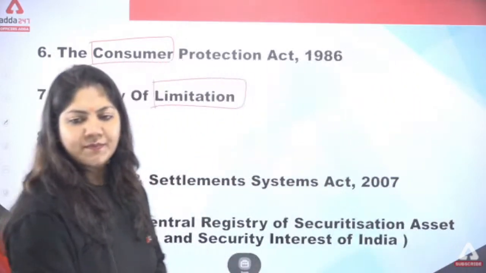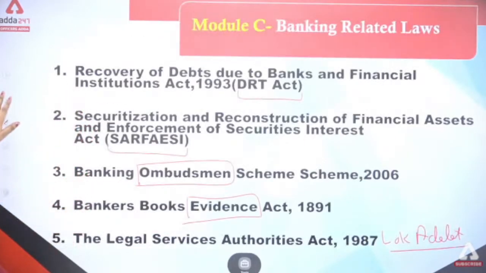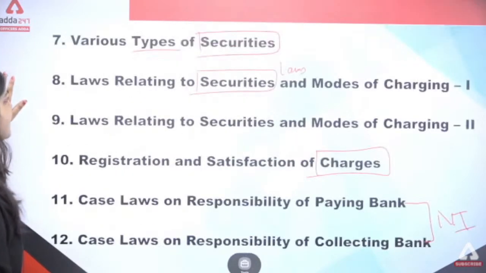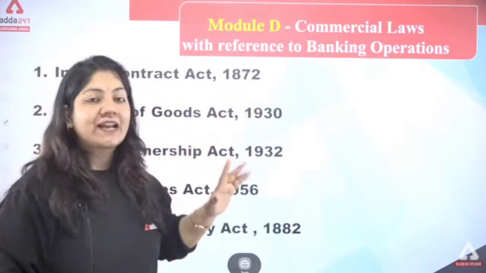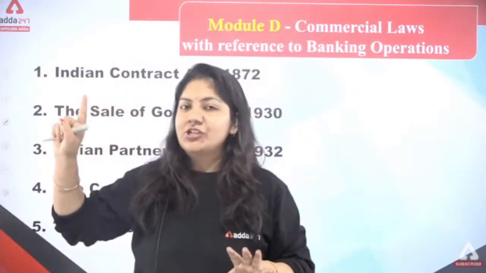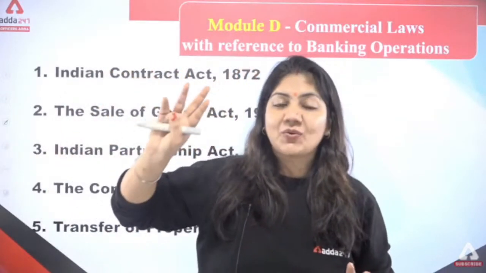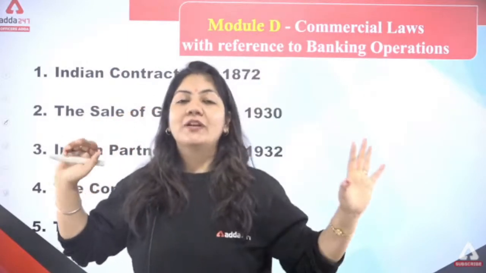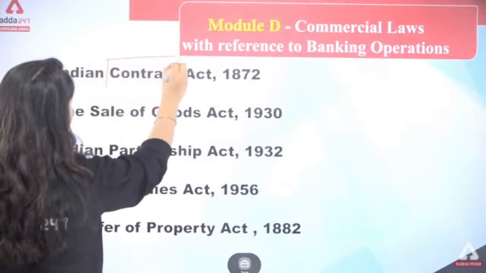That's it. So I think module C is clear to all of you. 1, 2, 3, 4, 5, 6, 7, 8, 9, 10. So 10 laws, 10 acts you have to study in module C. And 9 acts in module D. That makes 19. And 1 act, Negotiable Instruments, makes 20. And RBI and Banking Regulation. So in total, only 22 acts you have to study. Now see what module D is. You have to study about the contract.